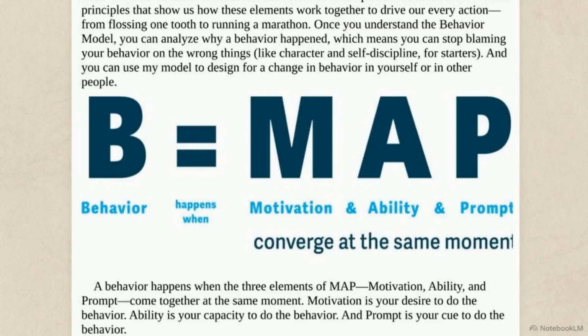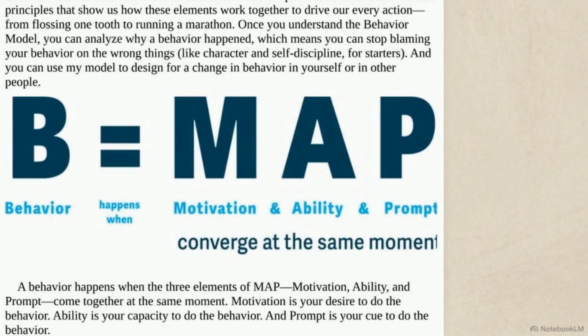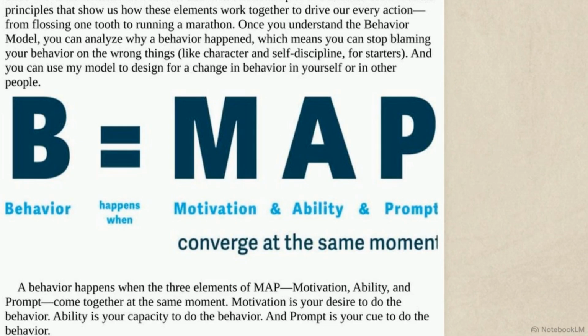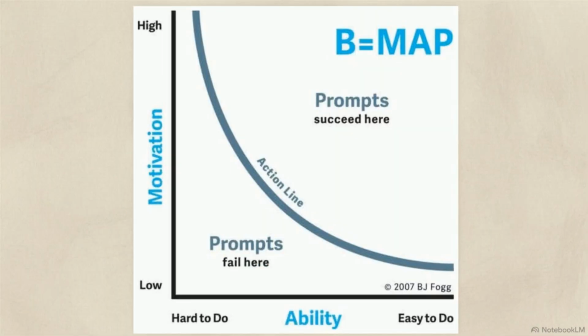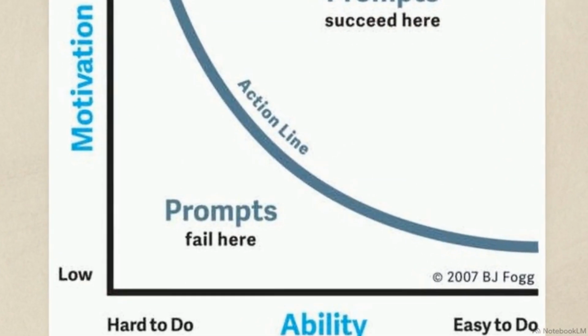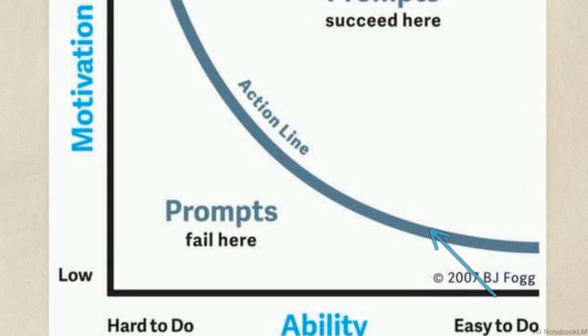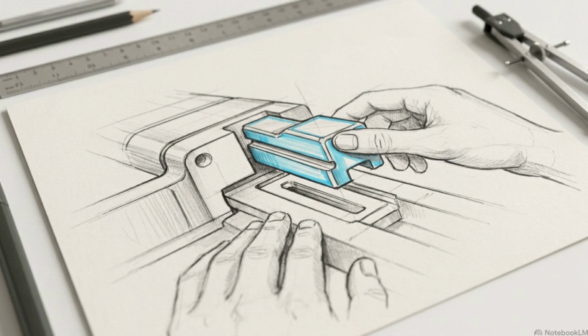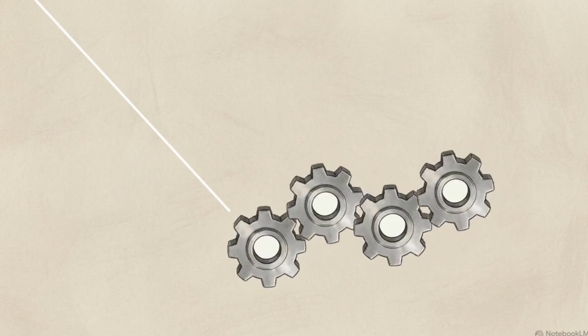The Fogg behavior model breaks down how systems produce action. Behavior happens when 3 specific variables converge at the exact same moment: motivation, ability, and a prompt. This graph maps motivation against ability. If a task is hard, you need massive motivation to cross the action line, but motivation is unreliable. A well-designed system shifts tasks right, making actions so easy they require almost zero motivation when prompted. When you engineer your environment so that your capability matches the required drive, a simple spark is all it takes to keep the machine moving.